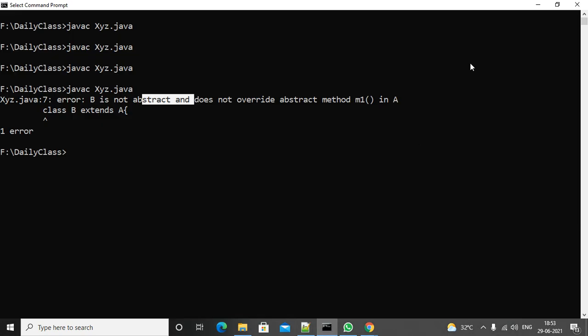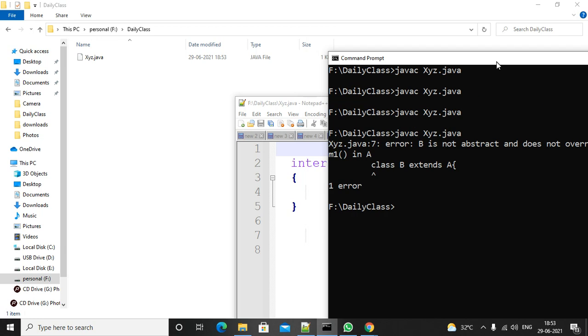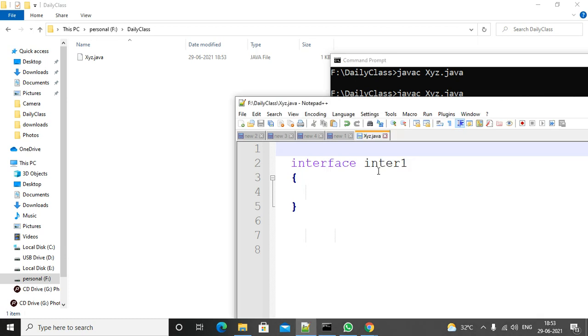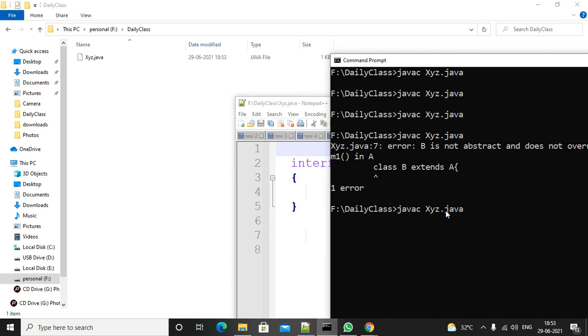What is my file name? xyz.java. The interface name is Int1, but the file name is xyz.java, so you need to use the file name while compiling. I compiled it, and it generated the Int1 class. That means for interfaces also it will generate bytecode.